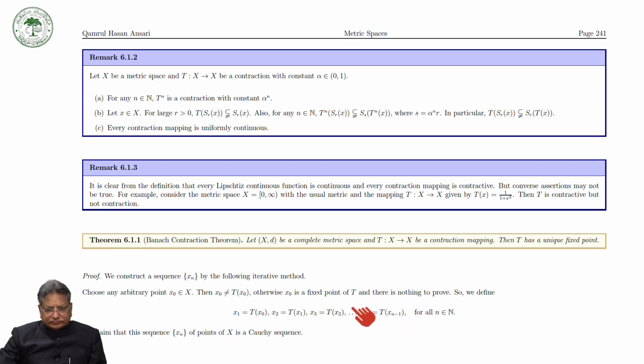Now we claim that this sequence of points of X is a Cauchy sequence. First we prove that it is a Cauchy sequence, and X is complete, we are assuming, so it will converge to a point, and we will see that that point is the unique fixed point.